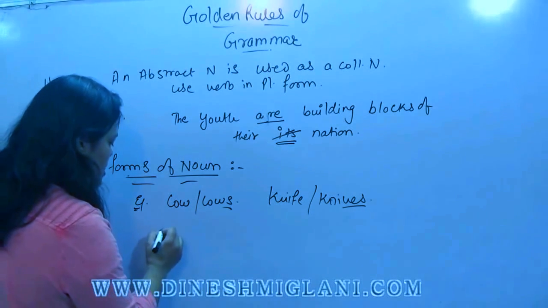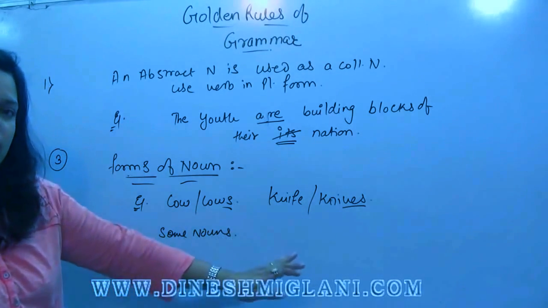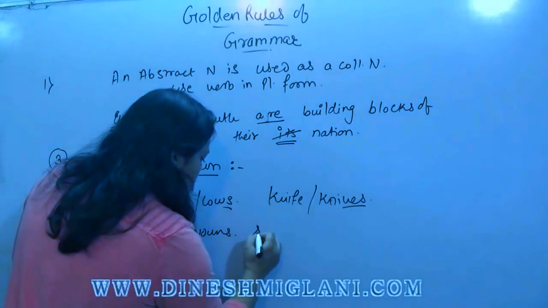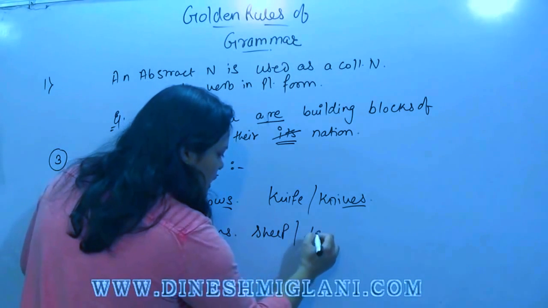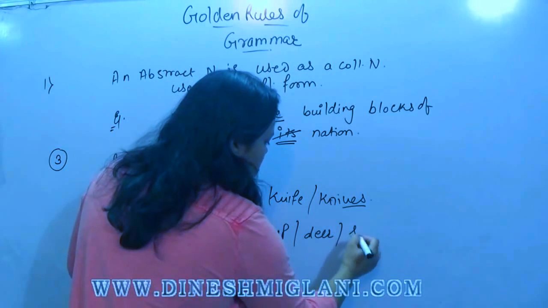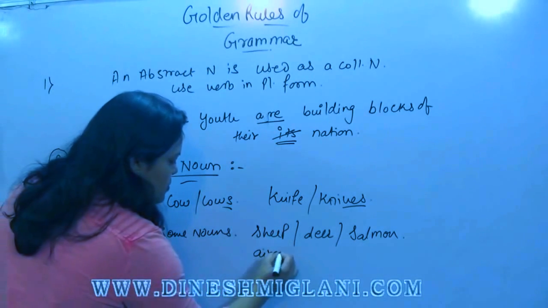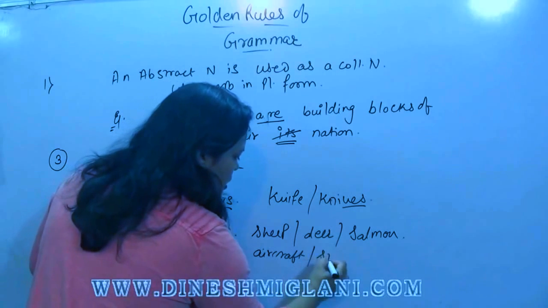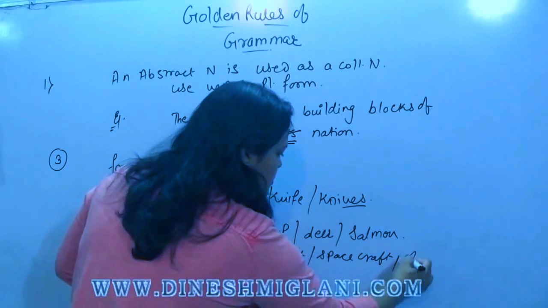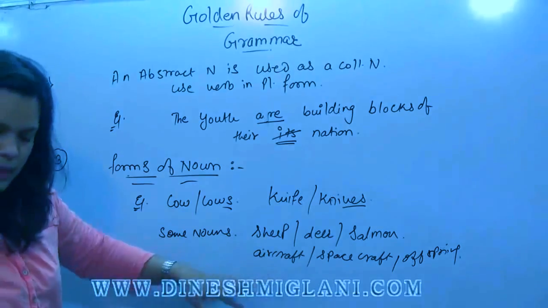But there are some nouns that don't change their form. They remain same in single also and plural also. For example, sheep. For example, deer. Or you can say salmon. Or aircraft. Or spacecraft. Offspring. Now how to use them? Let us see.